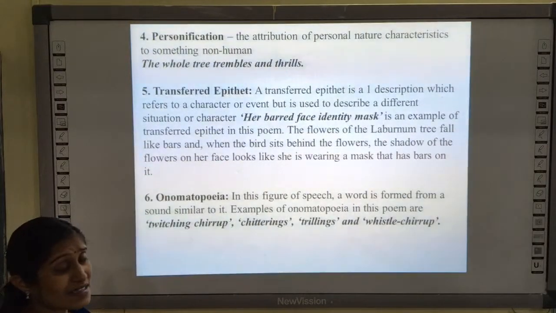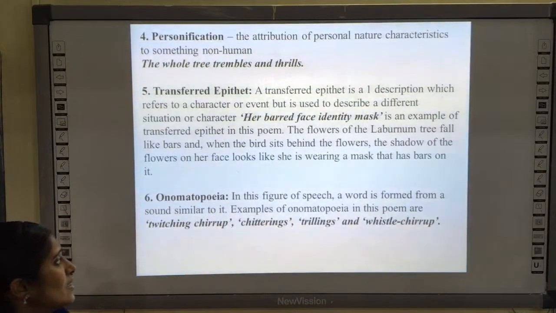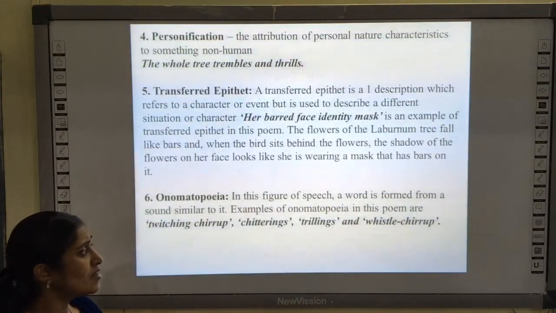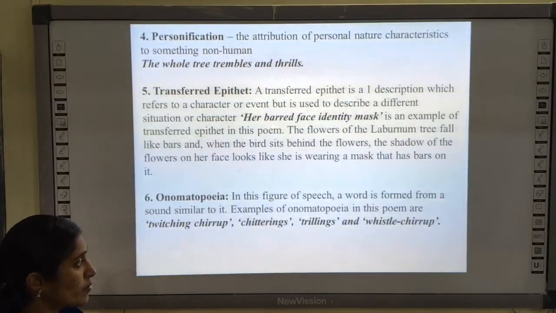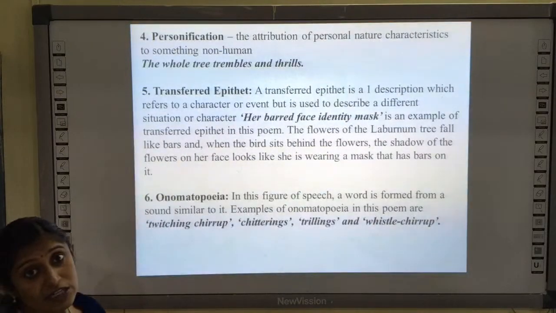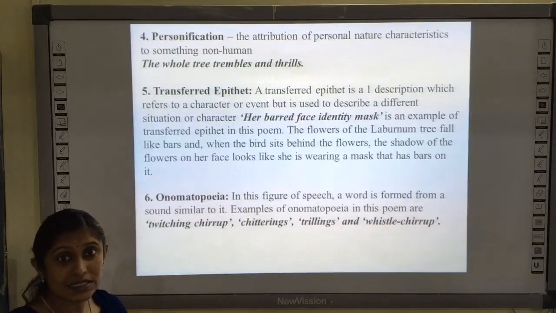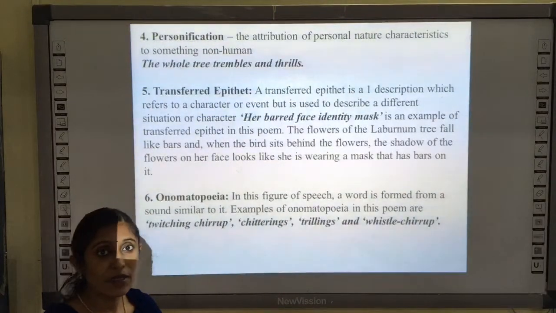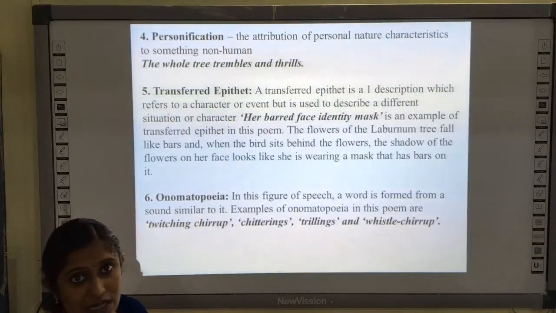And the final one is onomatopoeia. Onomatopoeia means it is a figure of speech where a word is formed from the sound similar to it. Okay, an example of onomatopoeia in this poem is twitching chirp. So it is just like the sound when we say buzz, B-U-Z-Z. It is the sound made by the bees.